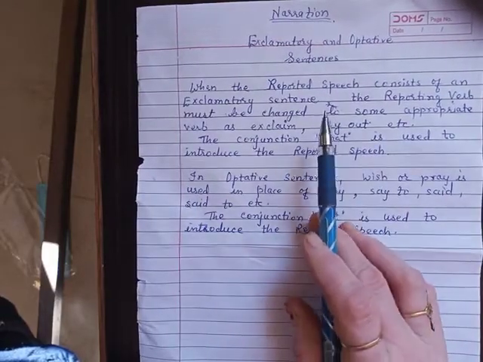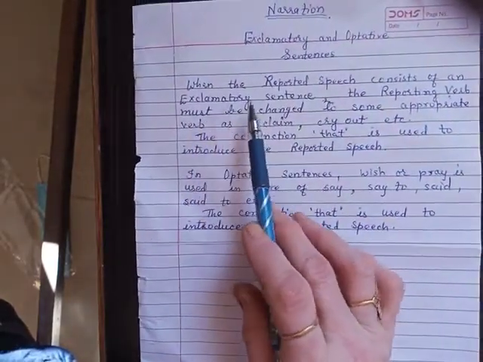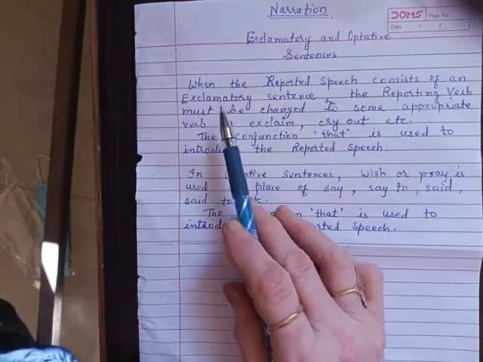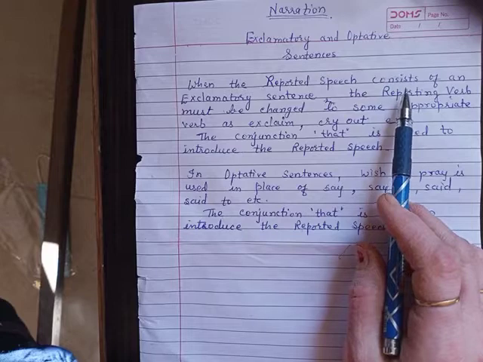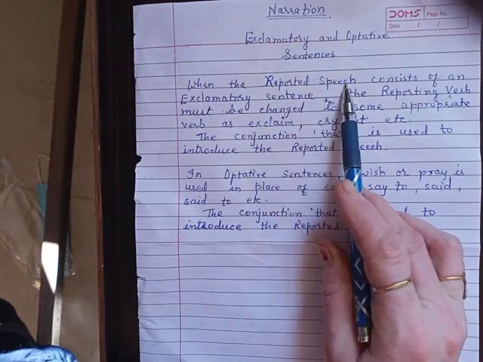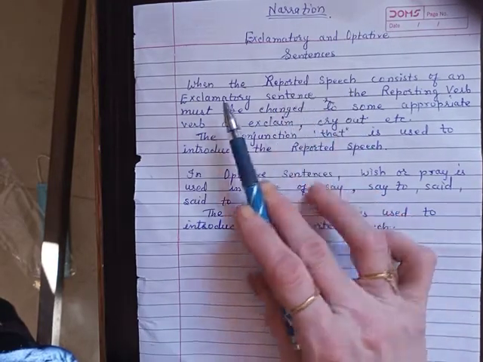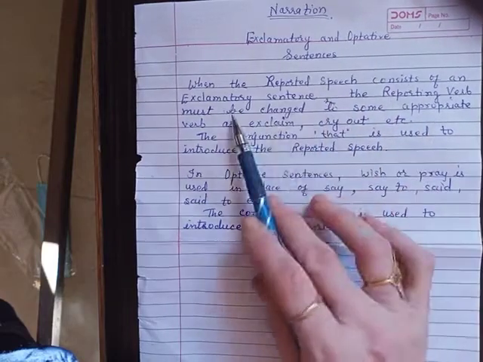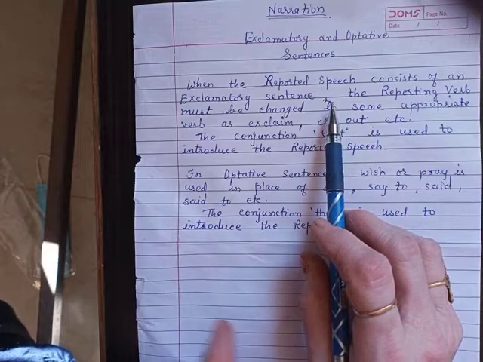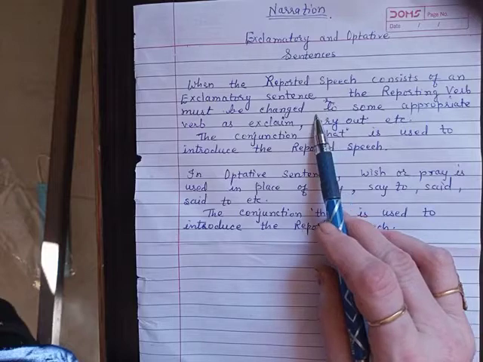Today, we shall start narration of exclamatory and optative sentences. See here, one or two rules are given. When the reported speech consists of an exclamatory sentence, reported speech means the second half of the whole sentence, the sentence within inverted commas, the reporting verb must be changed.